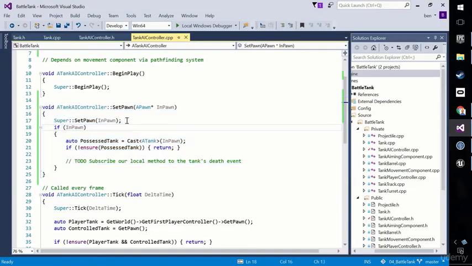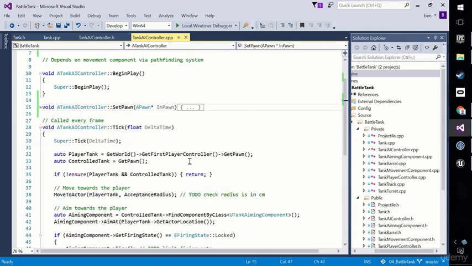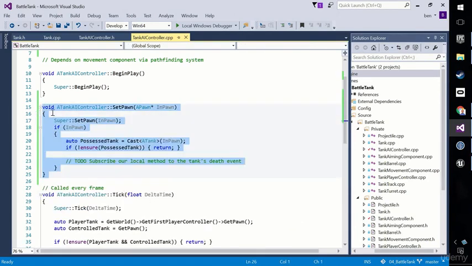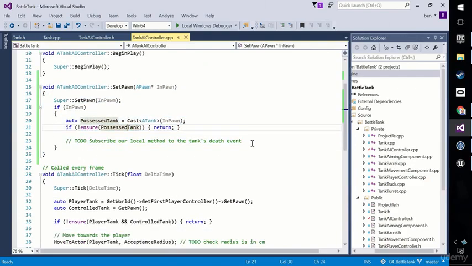Let me recap why we're doing it on SetPawn, because the constructor is too early. BeginPlay may race. By racing, what I mean is that we may or may not have possessed at BeginPlay, and we don't want to take that risk. We want to explicitly only do this once SetPawn gets called. Okay, so that's the structure for you.